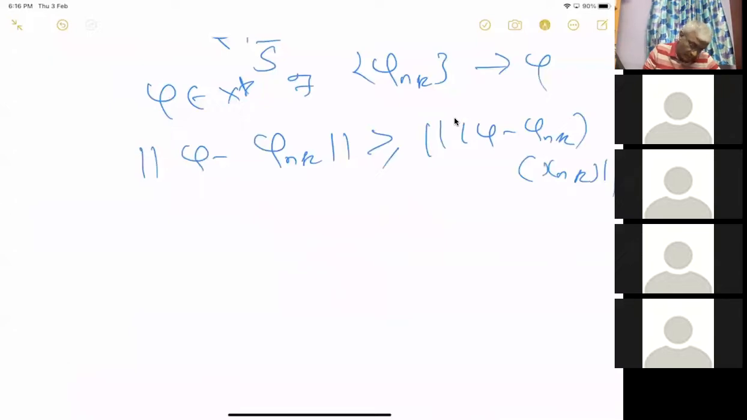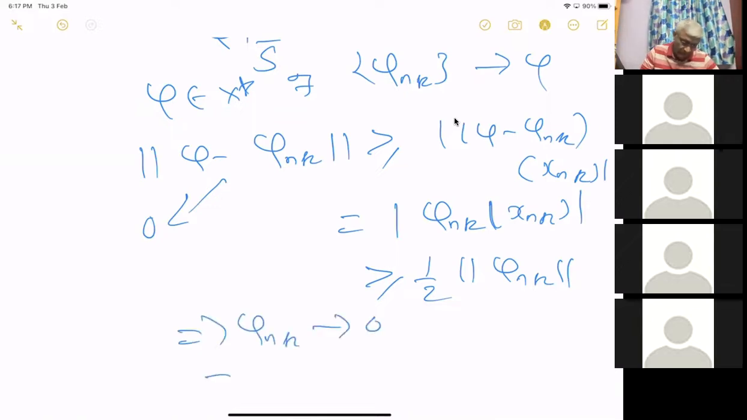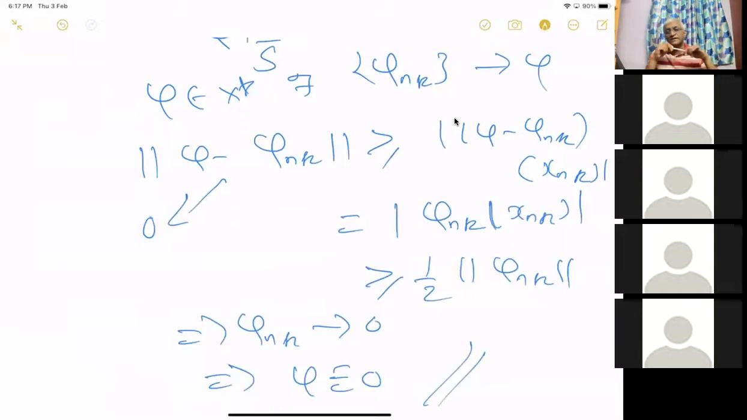So this is equal to, this is just mod of phi n k of xn k. Now we have taken this to be norm of phi n k. Okay. But this goes to 0, because phi n k goes to phi. So this implies norm phi n k goes to 0, so this implies phi equal to 0. Okay, this is what we want.